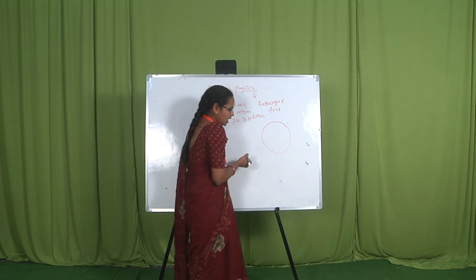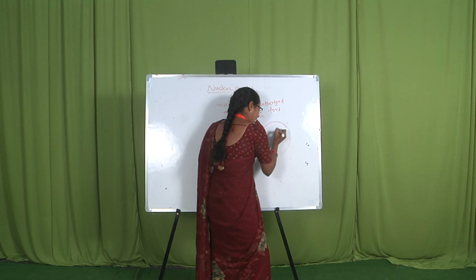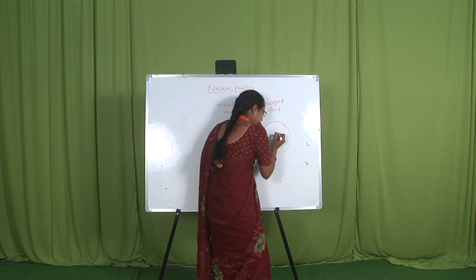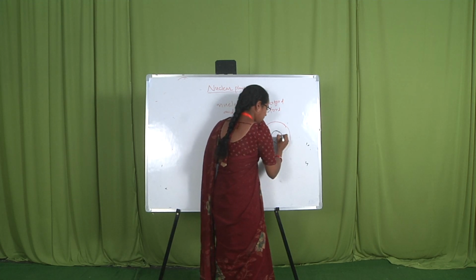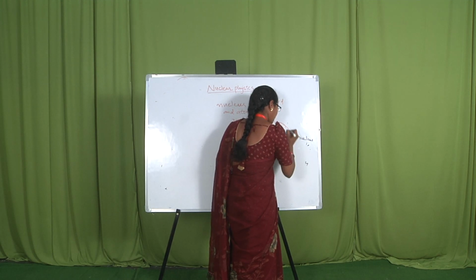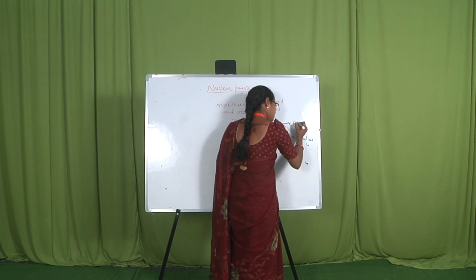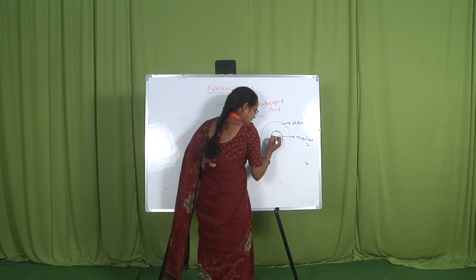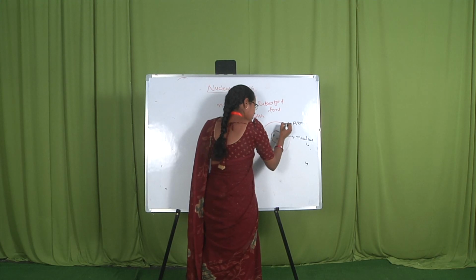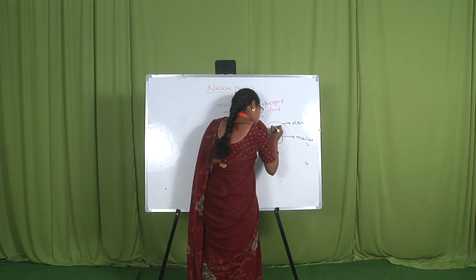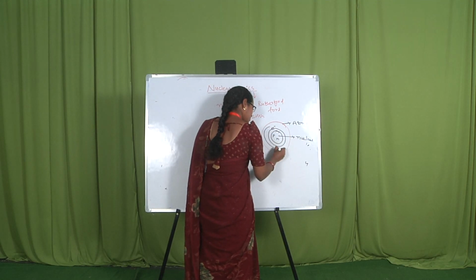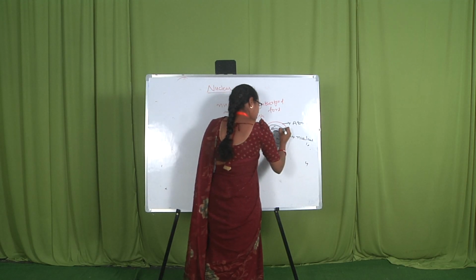We cannot divide or cut it. An atom has two parts. The first one is the nucleus. In the nucleus, protons and neutrons are present. In an atom, electrons are also present. Electrons revolve around the nucleus like shells.